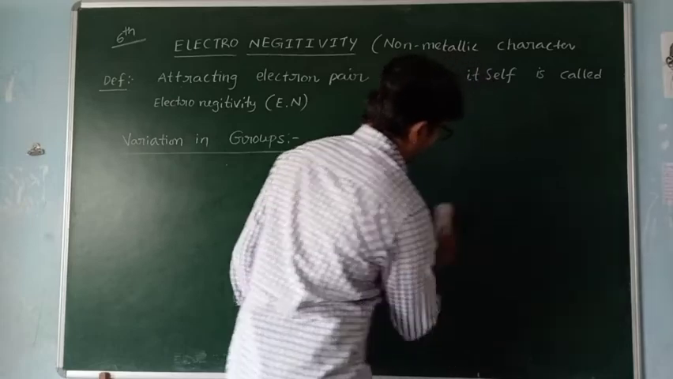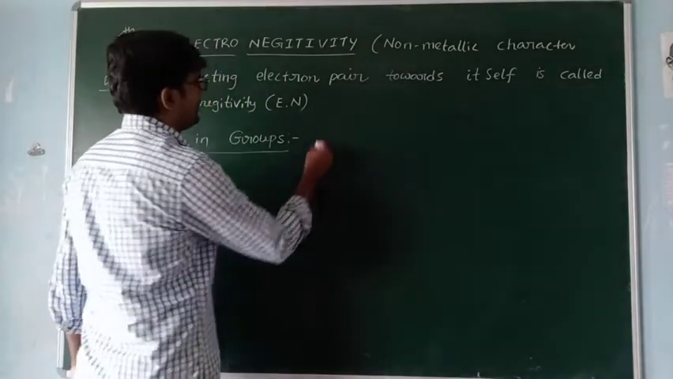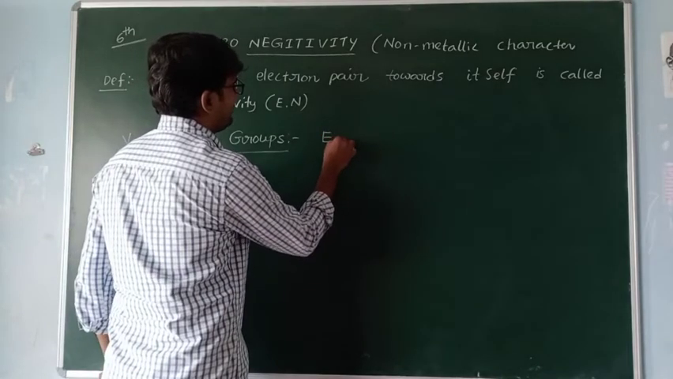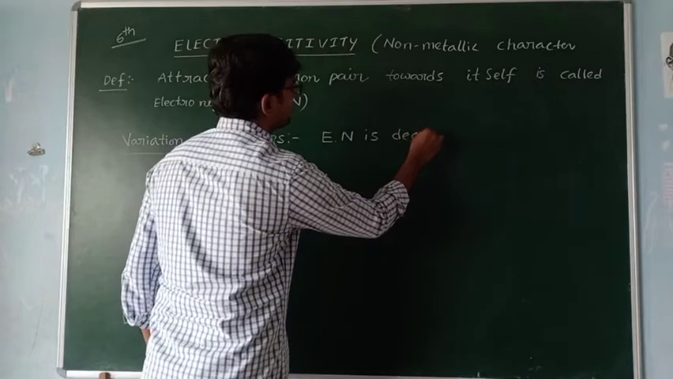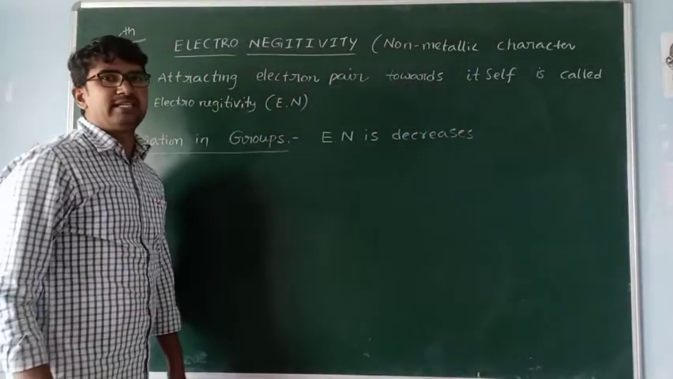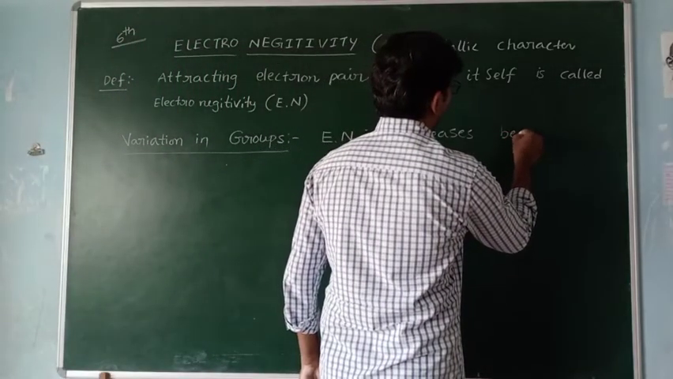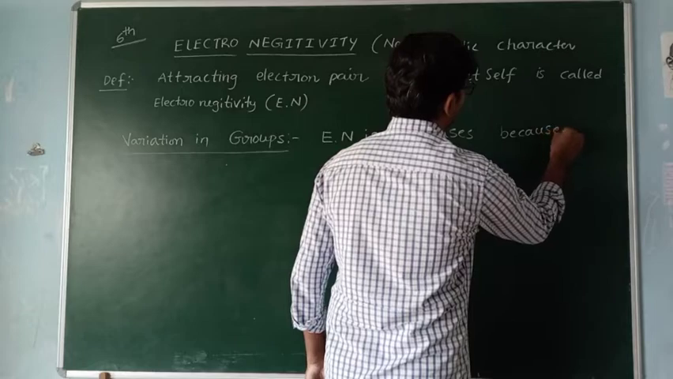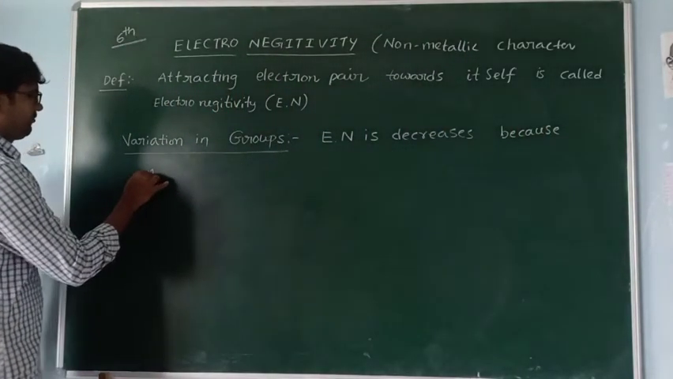So in variation in groups, electronegativity decreases, because atomic radius increases.